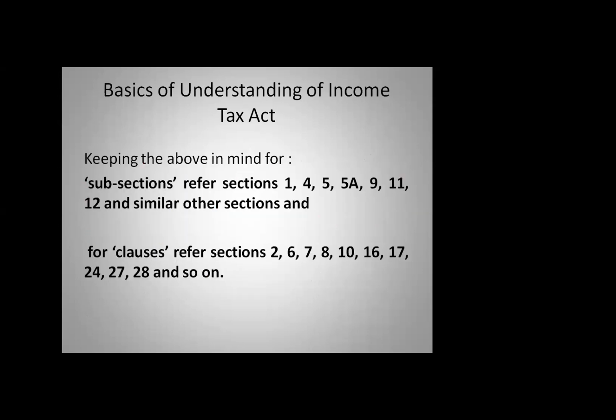On the next slide, you will find these subsections in section 1 and section 4. Section 4 is the charging section. Section 5 is the scope of total income. Sections 11 and 12 talk about trusts. See, in fact, if you see the heads of income and all those things, if you take an income tax return, you can find out all these things.